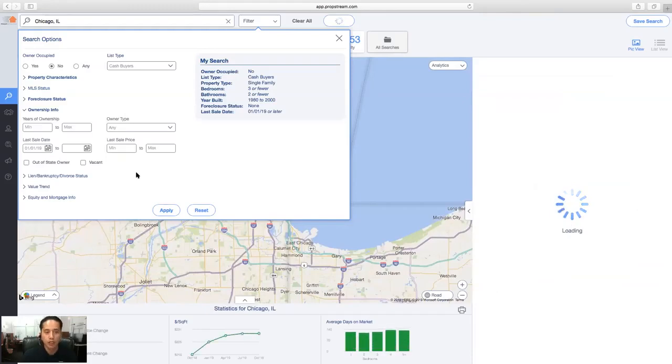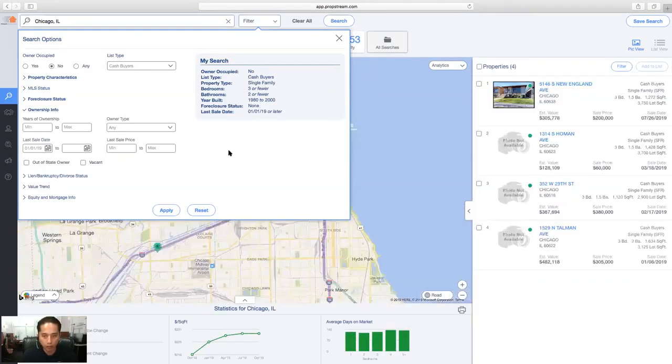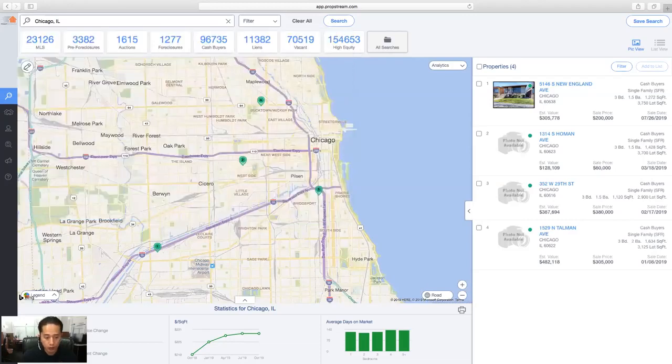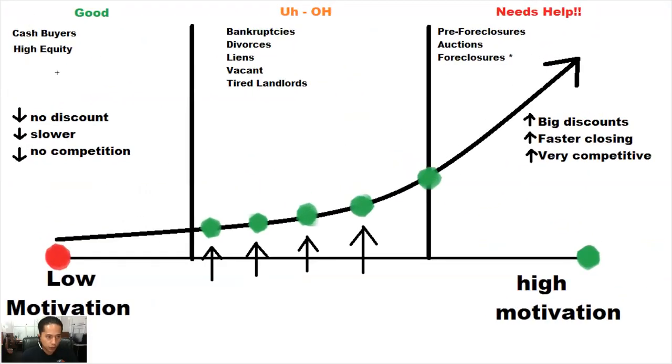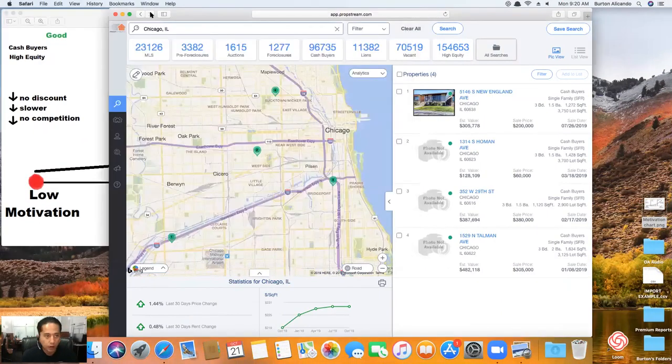And we're pretty much done here. So as you can see here, we refined a given category, and this was the least distressed category, which was right over here, right? So we've just simply focused on this area. We made sure that none of our cash buyers had any liens or pre-foreclosures attached to them. So these are low motivated in terms of selling, but these would be my 4 buyers here.